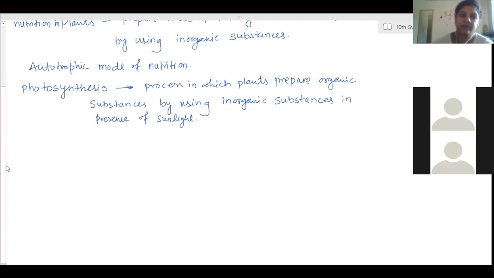Ma'am, sunlight as well as chlorophyll, right? Sunlight, yes, because of the chlorophyll they are able to absorb sunlight. Without that, they cannot. That's the reason some protozoans also can. Euglena is a protozoan that has chlorophyll. Although it is unicellular, it still has chloroplasts and chlorophyll pigments. That's the reason it can prepare its own food.